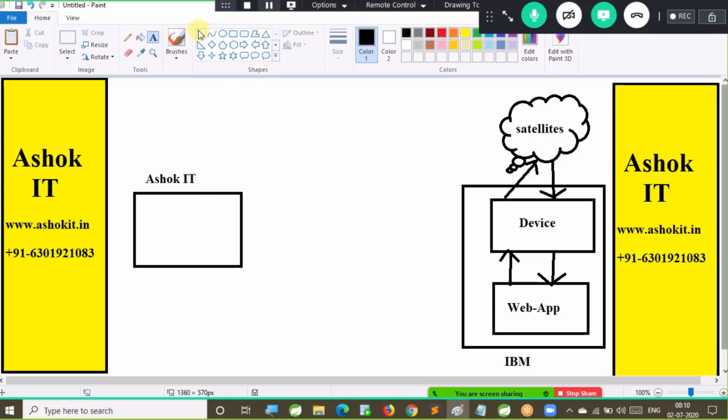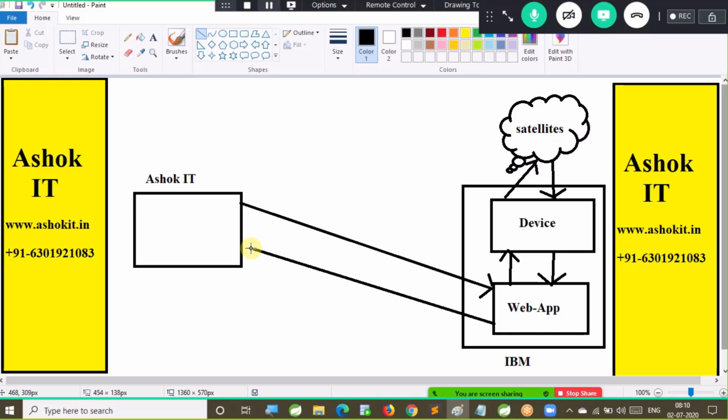This Ashok IT application will communicate with the IBM application to get the weather forecasting information by sending a zip code. Then the IBM project is going to send me some response. So here Ashok IT is accessing services from IBM.